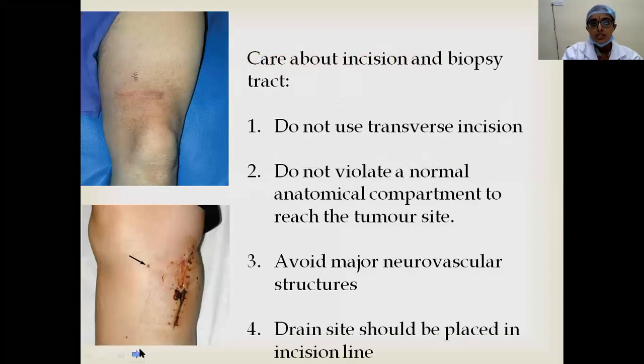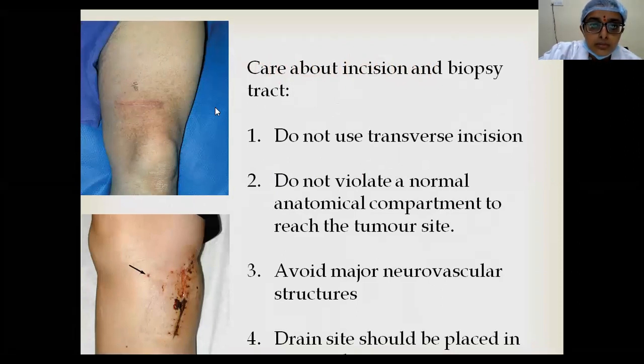So coming to the defects in bone, I will come again. So while you are incising, so this is the limb, and this is the area of tumor.